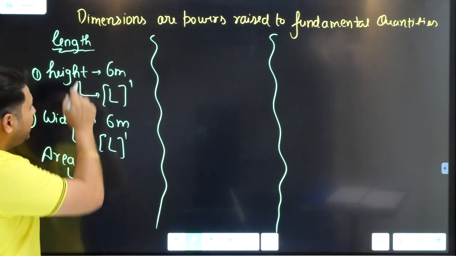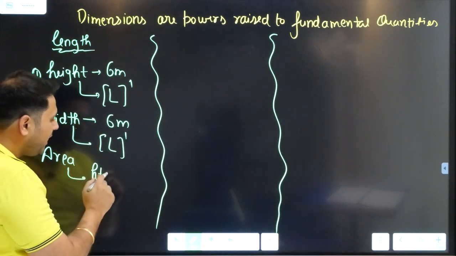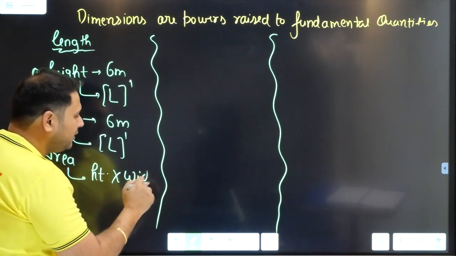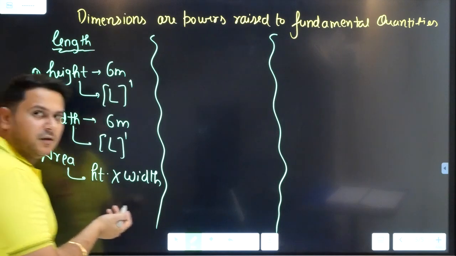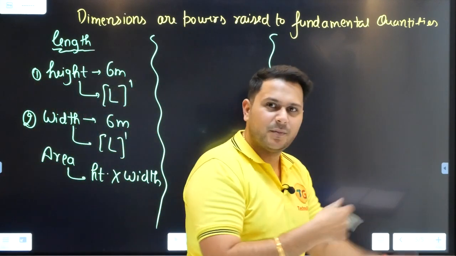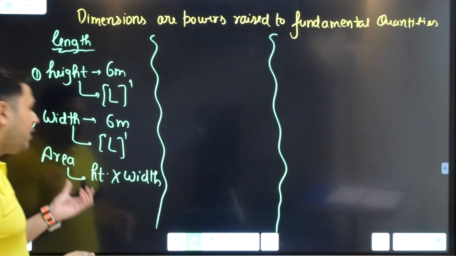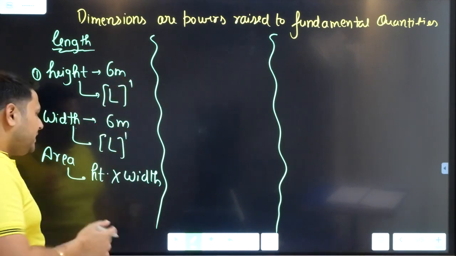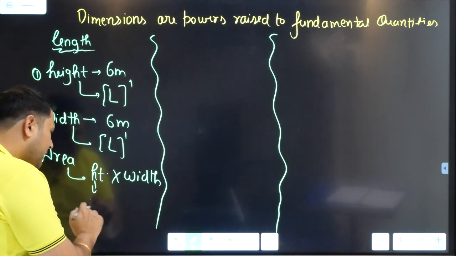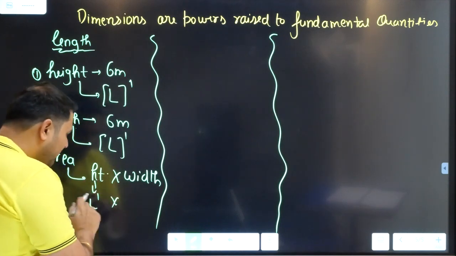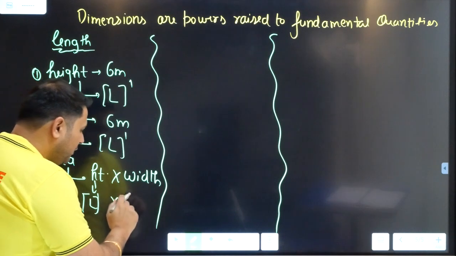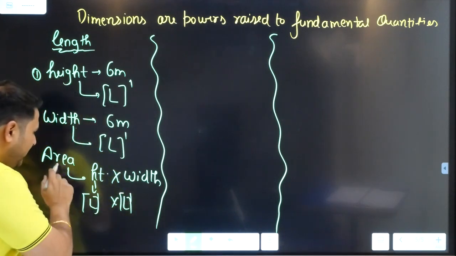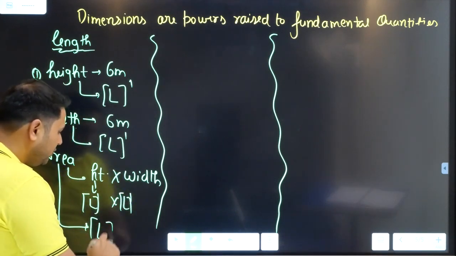You will say area is nothing but height into width. Which area we will be discussing, cross-sectional area or surface area, is a separate concept. For now, the point is just to understand the difference between the powers raised. Height is L1, and this is another L1, which will make the area L to the power 2.